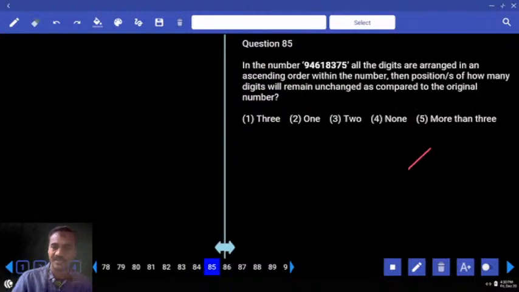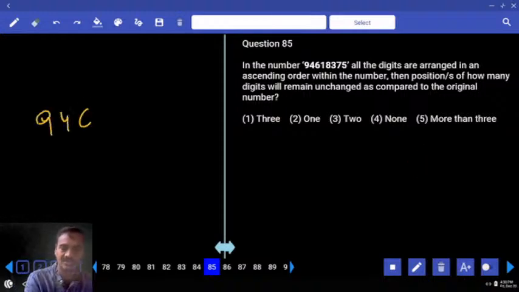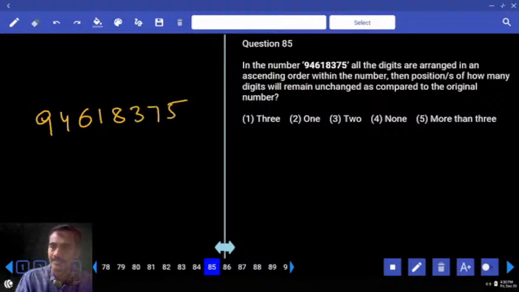Now in this 85, what is the number we have? 94618375. Now in this number, what is the condition given here? If all the digits are arranged in ascending order within the number, it is not specified whether from left to right or right to left. The direction is not given, then what you need to do? By default, left to right.